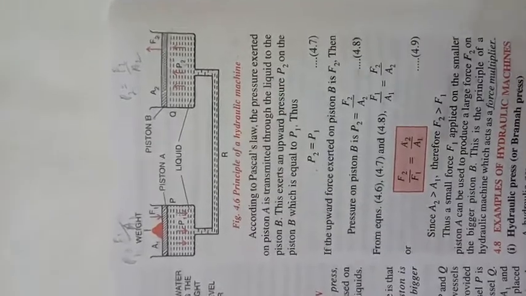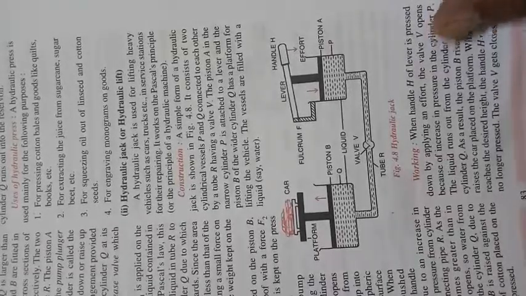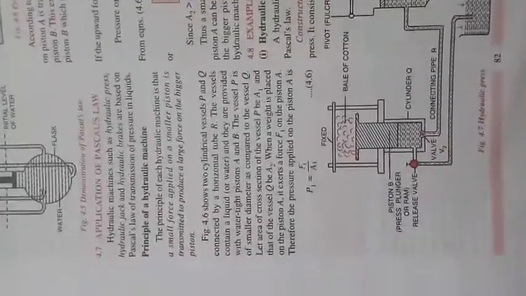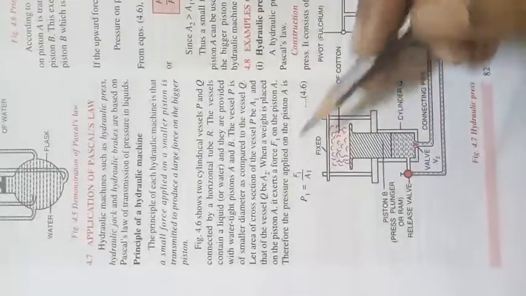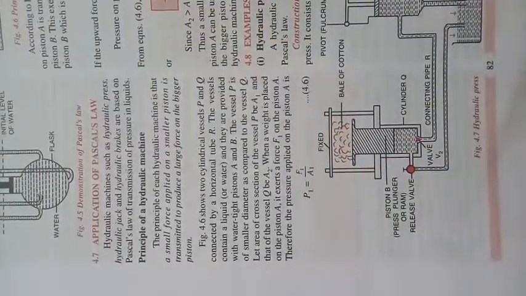Did you get that? This device is used in many things. You don't have to worry about all these. This is a hydraulic press, a Brahma press. It also works in hydraulic jacks over here. This Brahma press is used to press cotton bales, big bales of cotton. They press it and tie it up with the help of this hydraulic machine.